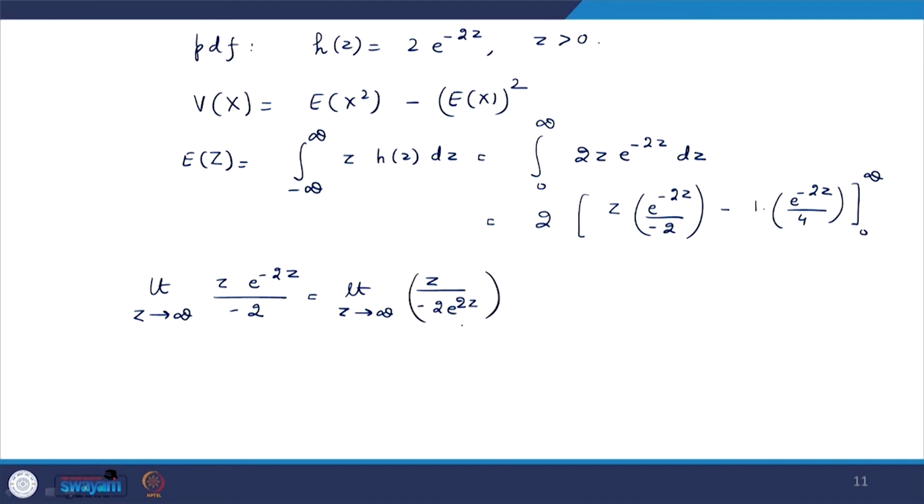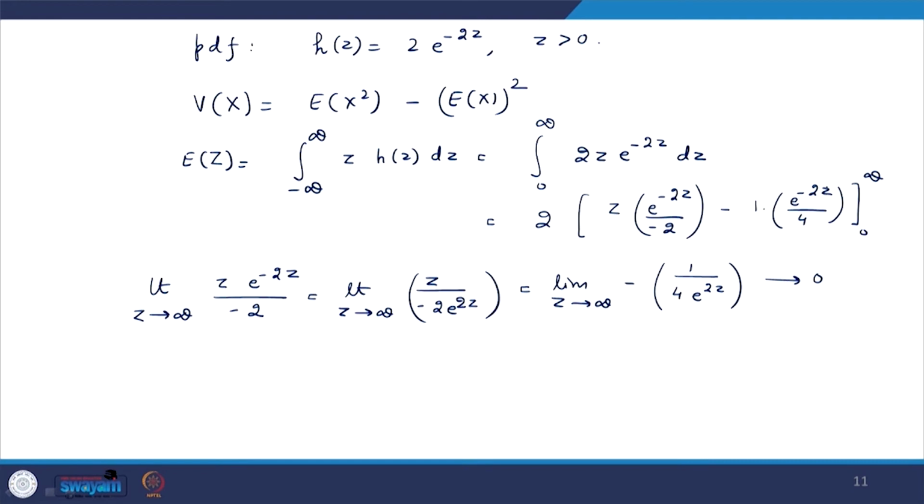Okay. As z tends to infinity, it will be infinity upon infinity, you can take minus outside. So, when it is infinity upon infinity, you can apply L'Hospital rule. So, it is limit z tending to infinity of minus the derivative of numerator, and derivative of denominator will come in the denominator. So, it is 4 times e raised to power 2 z, and as z tends to infinity, this will tend to infinity and this will tend to 0. Here also when z is tending to infinity, this will tend to 0.